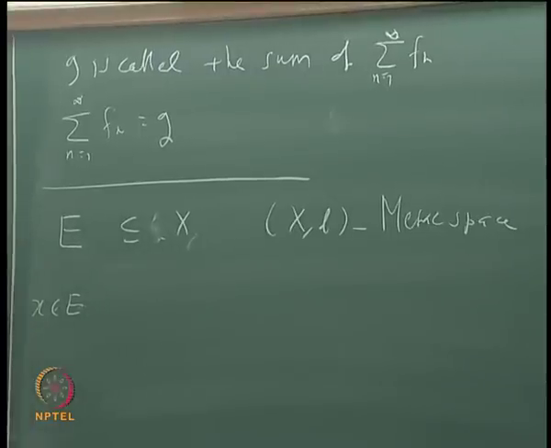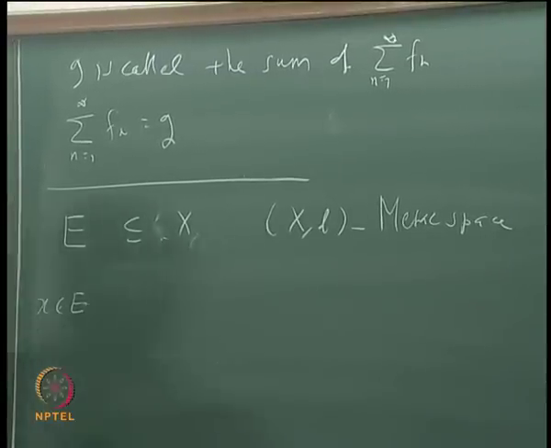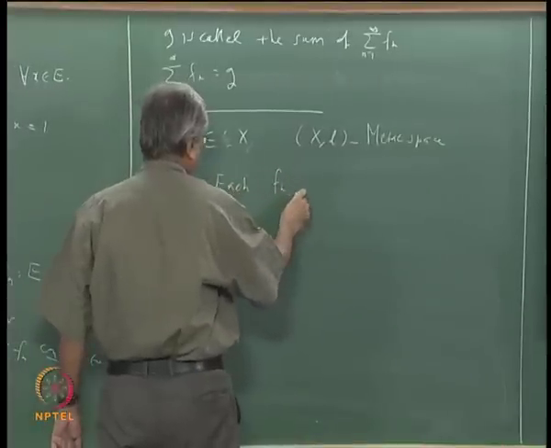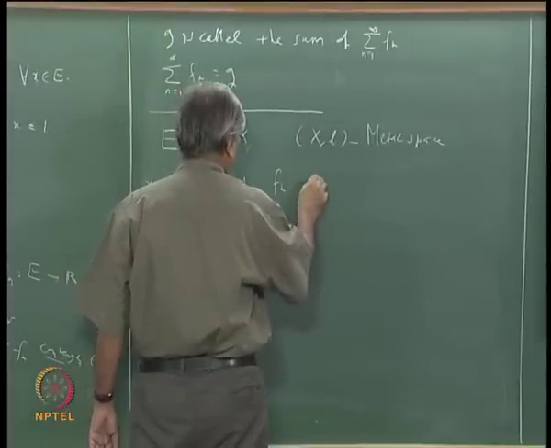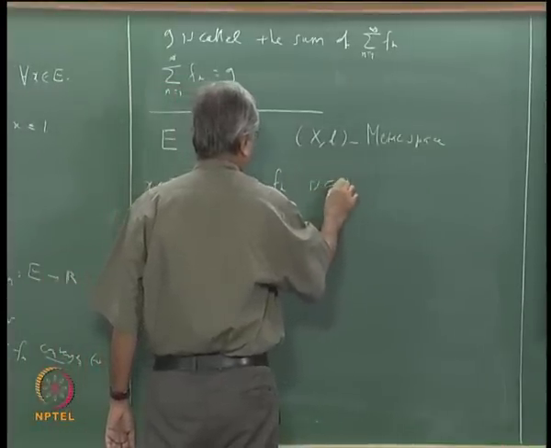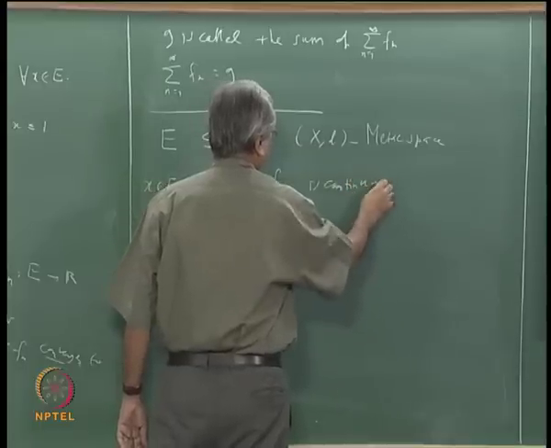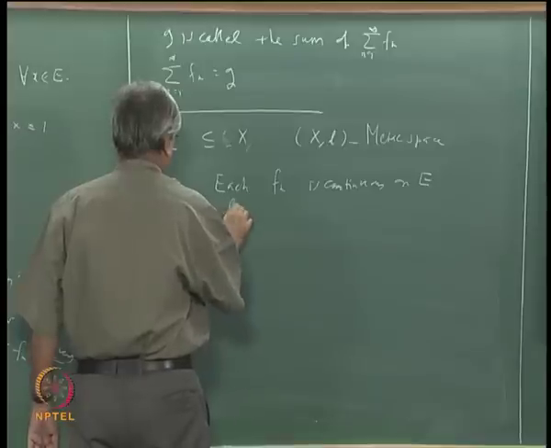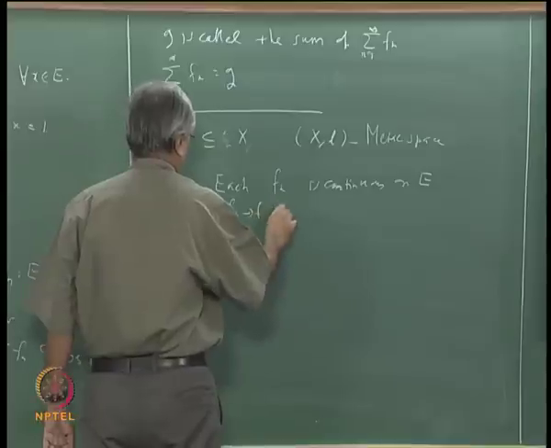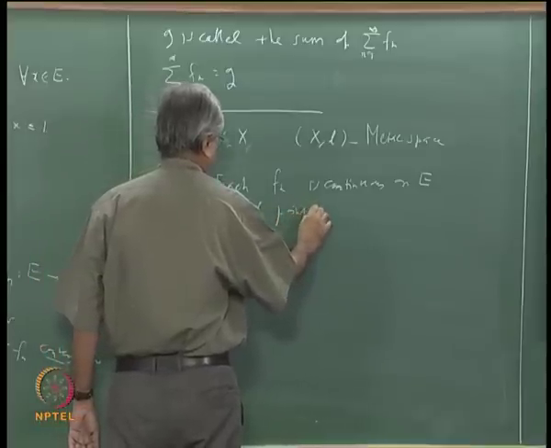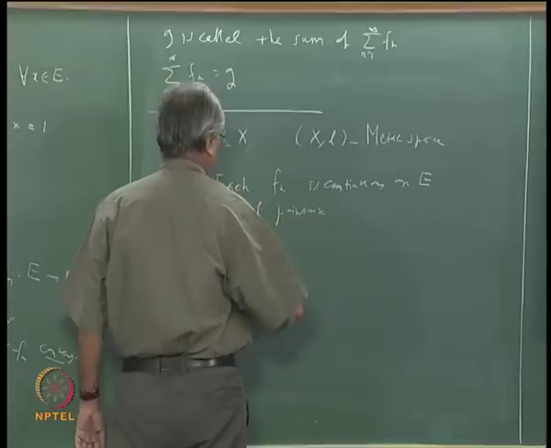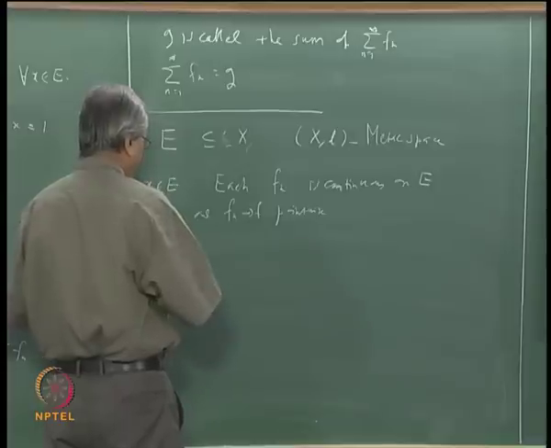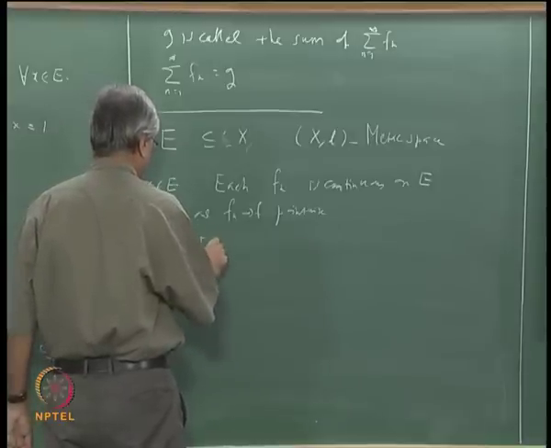Suppose each Fn is continuous on E, and Fn converges to F pointwise. Then the question is, does it follow that F is continuous?